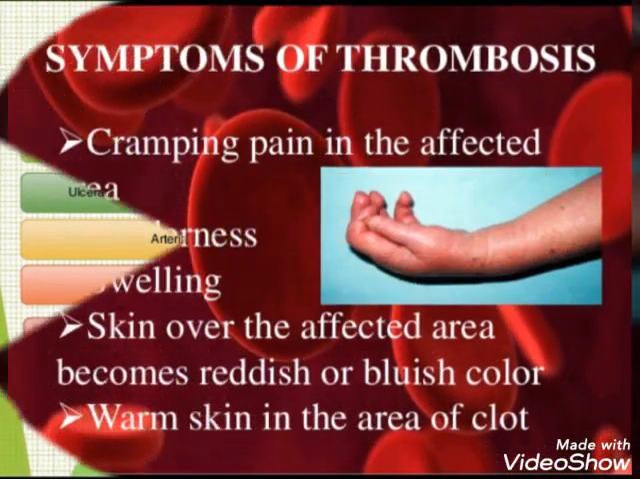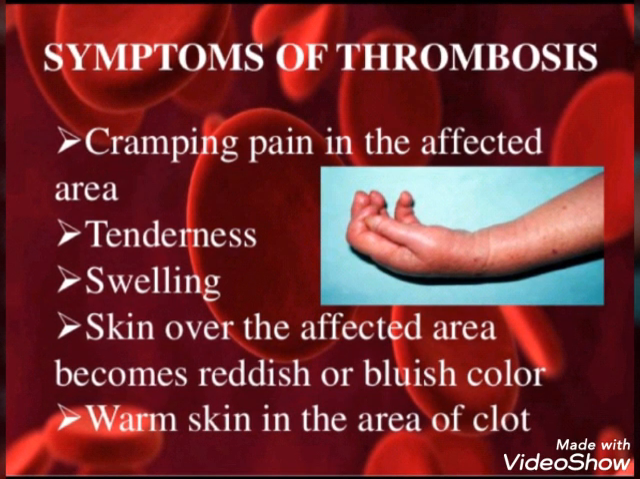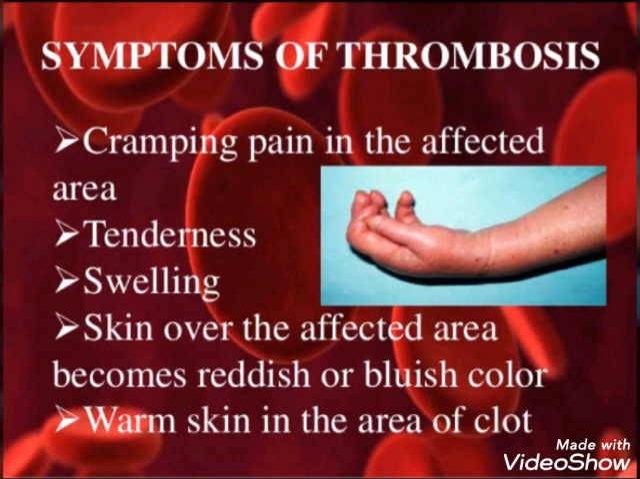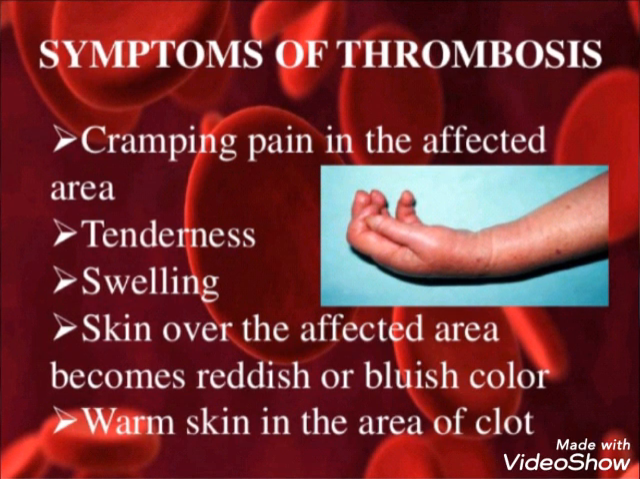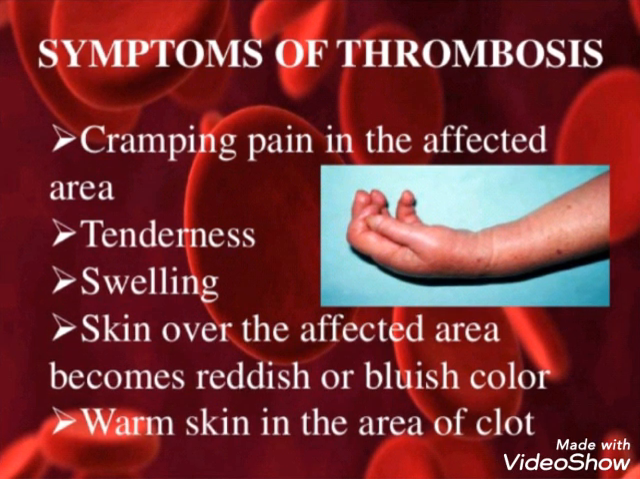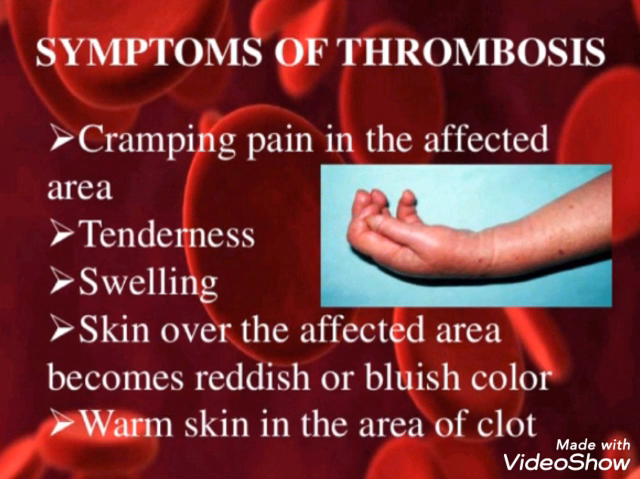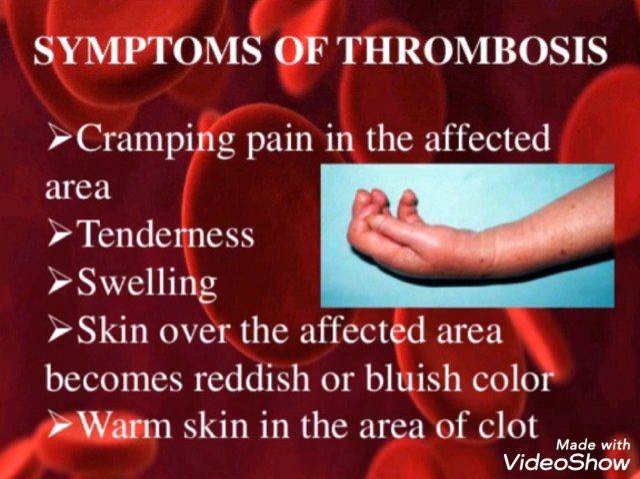Then we'll see the symptoms, how you're going to find out the thrombus formation. Cramping pain in the affected area, that is you will be having pain in the particular area of thrombosis. Then tenderness, that is tightness. Swelling, and skin over the affected area becomes reddish or bluish in color. Then warm skin in the area of clot. So wherever there is clot formation, the skin spot will be warm.